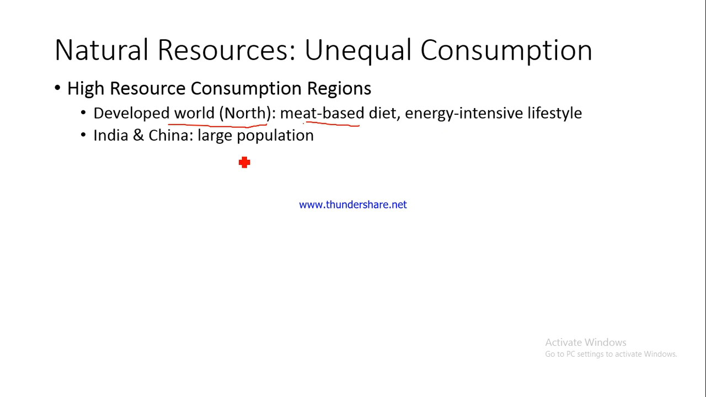On the other hand, India and China also consume a lot of energy, a lot of resources, but the point is that they do this because they have a large population. If you talk about India and China, they together comprise almost 1/3 of the population of the earth, and this is the reason why India and China consume a lot of resources.